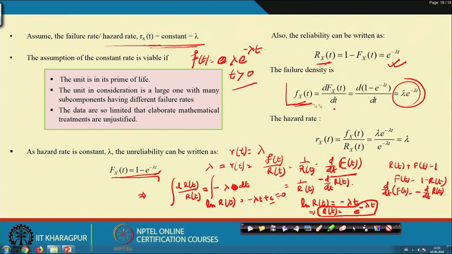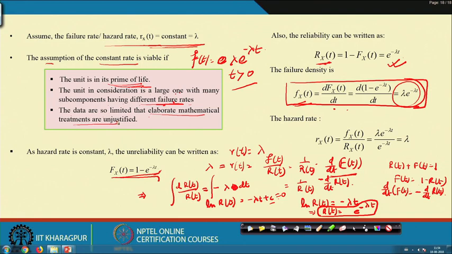So this is our theoretical exponential distribution. What are the assumptions for this case? The exponential distribution will be followed if the unit is in its prime of life, that means useful life. Or the unit in consideration is a large one with many subcomponents having different failure rates. Or the data are so limited that elaborate mathematical treatment is unjustified.